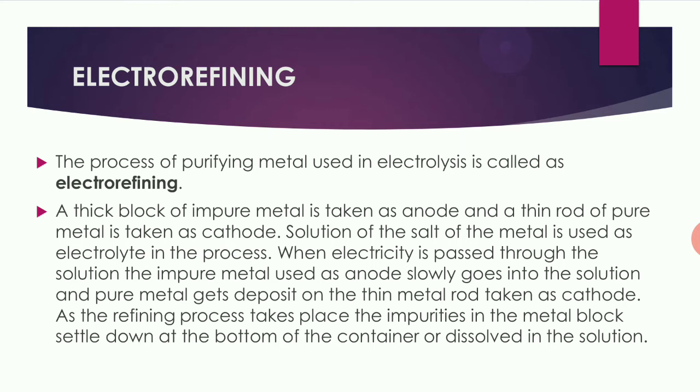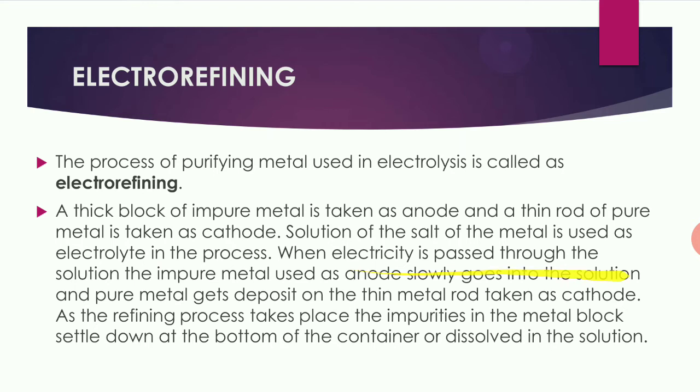And the electrolyte which we are going to use is a solution of salt. The solution of the salt of the metal is used as an electrolyte in this process. So in this process, only three things you have to remember. The anode should be a thick block of impure metal. The cathode should be a thin rod of pure metal, and the salt solution is taken as the electrolyte.